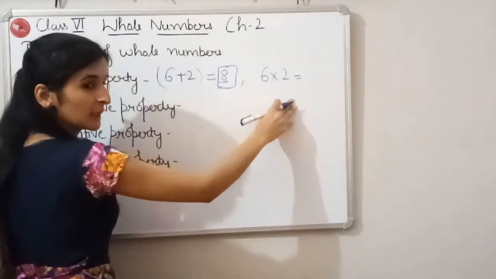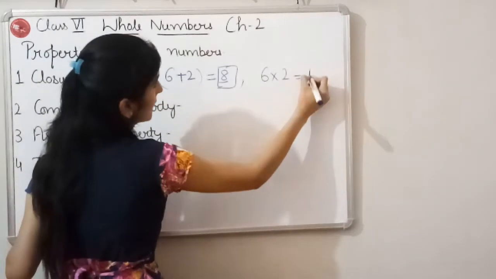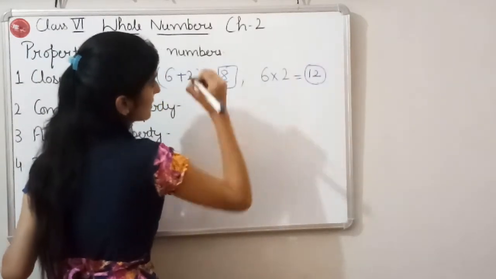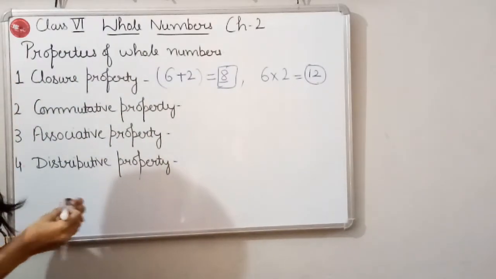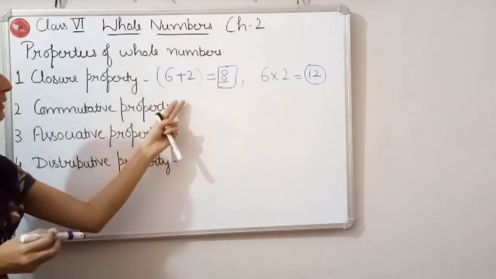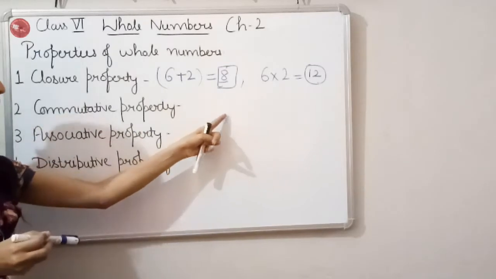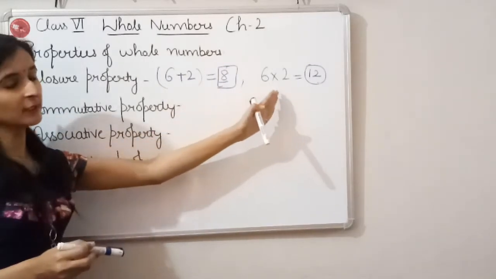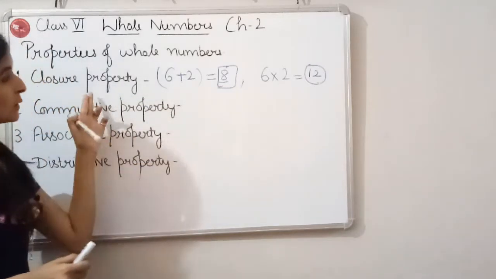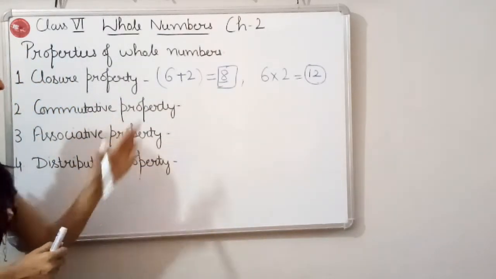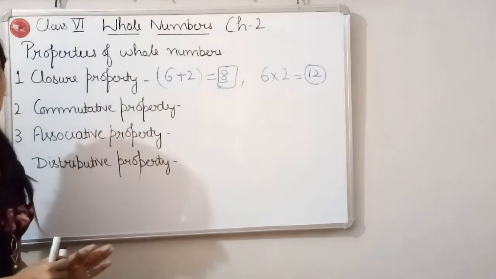So when we will multiply these numbers, we will get 12, and 12 is again a whole number. So what is a closure property? If you are adding two whole numbers, the answer is again a whole number. If you are multiplying two whole numbers, then the answer is again a whole number. And the closure property holds for addition and multiplication only.